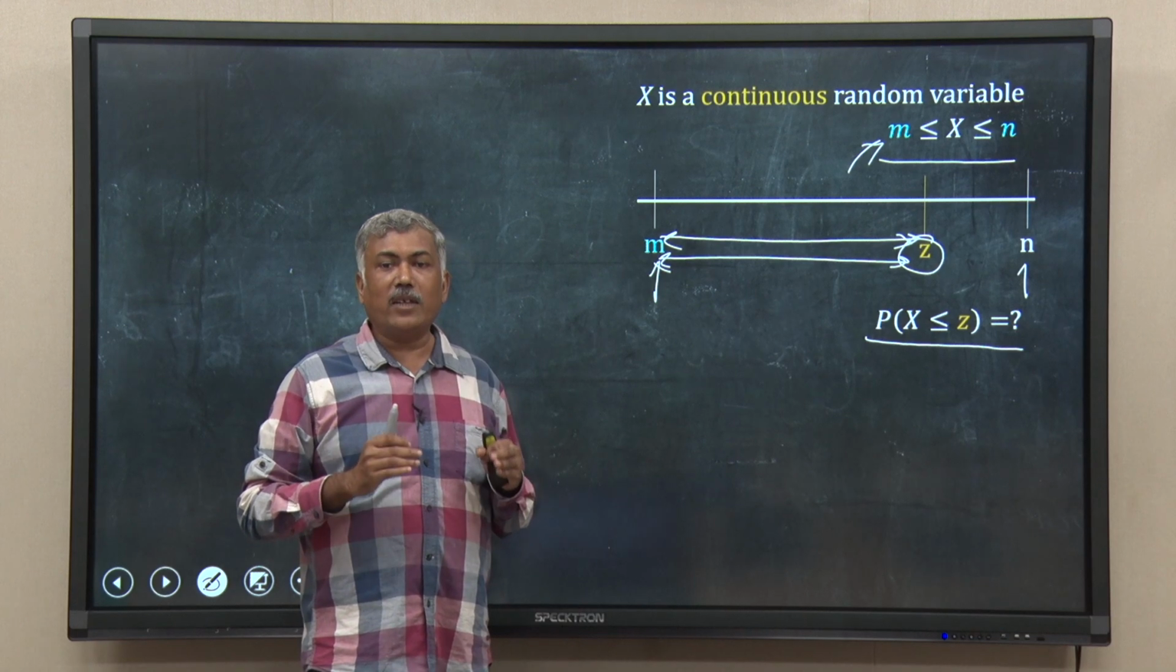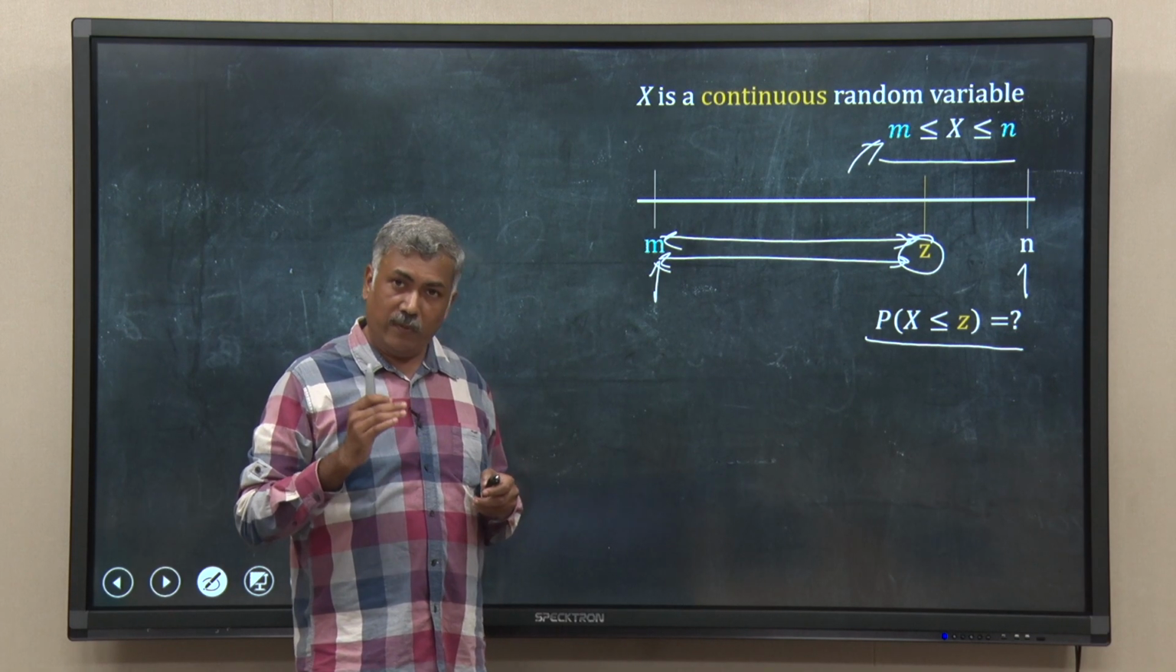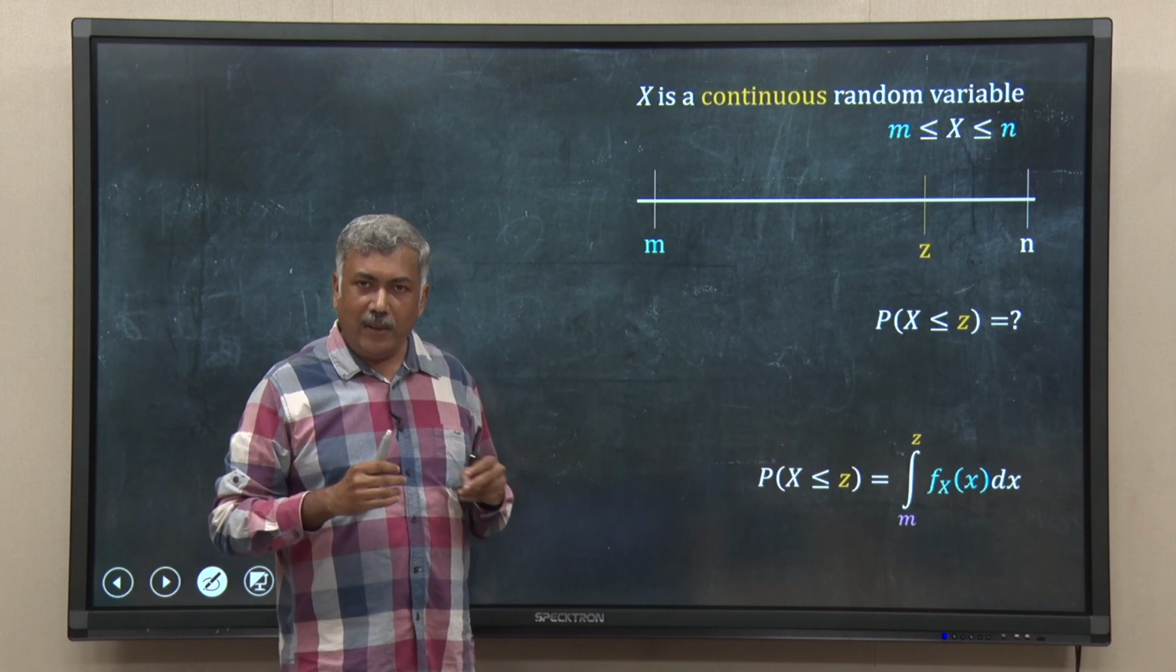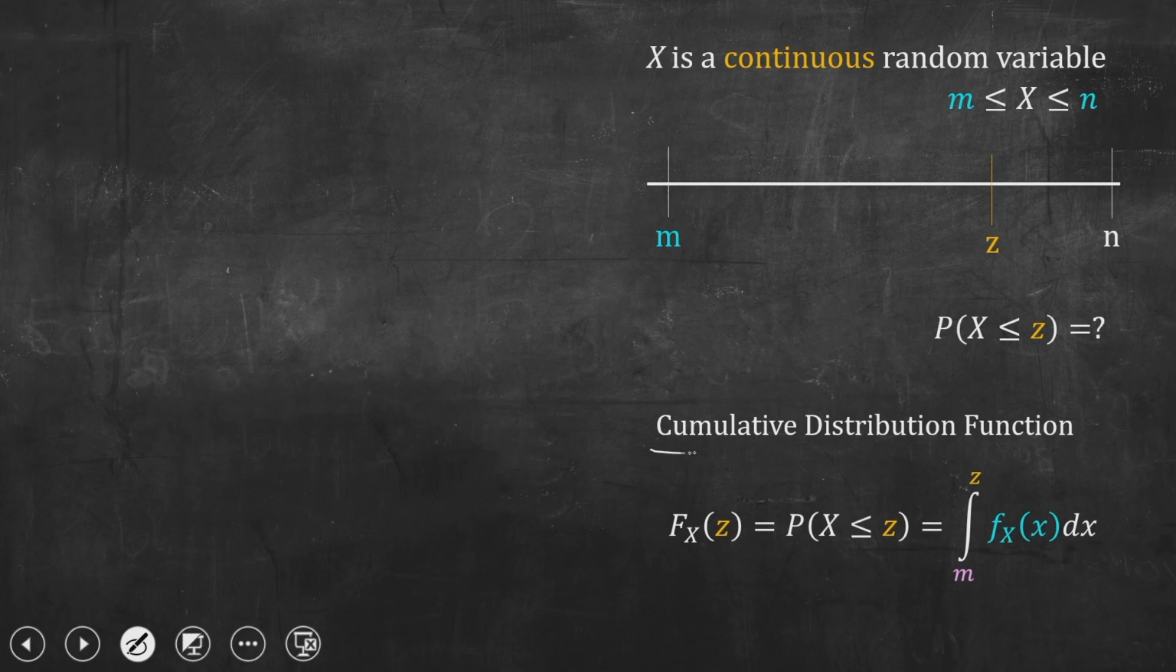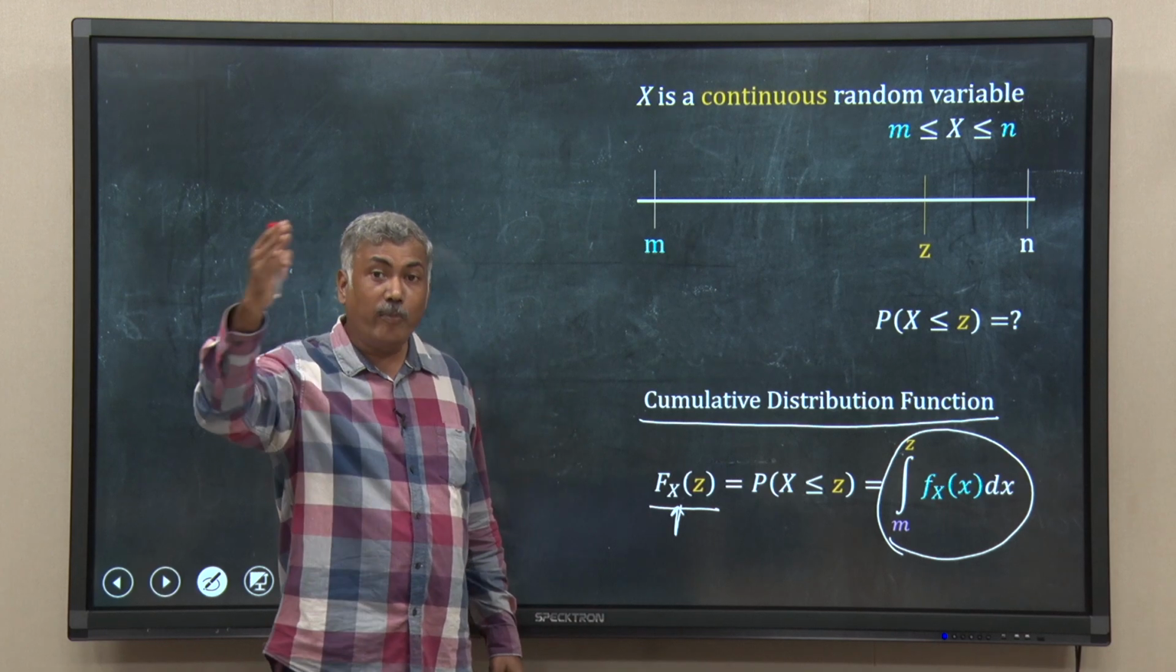To calculate this, what I need is called the cumulative distribution function. So, to calculate this probability, I will take the PDF and integrate it from m to z, right. That will give me the probability that x is less than or equal to z, and we will call this probability the cumulative distribution function, this capital F subscript x. This is the cumulative distribution function. Explicitly, this is nothing but the integration of the PDF from the lowest possible value of the variable up to that value z.